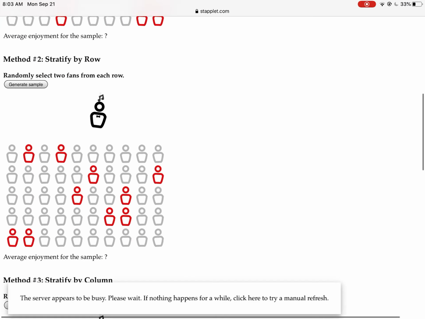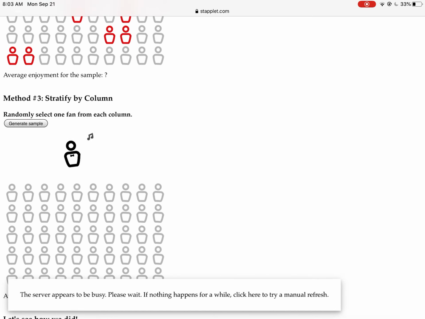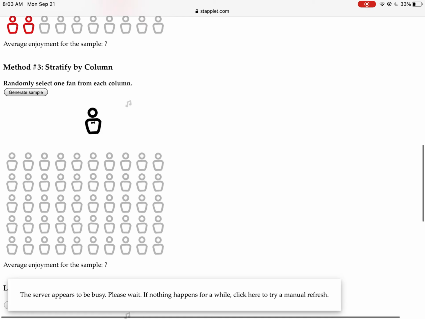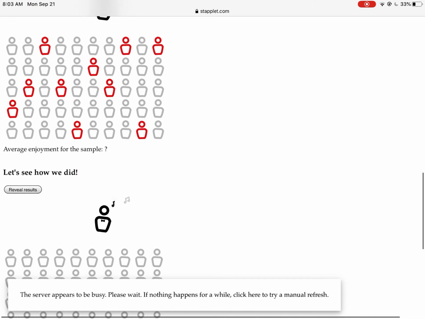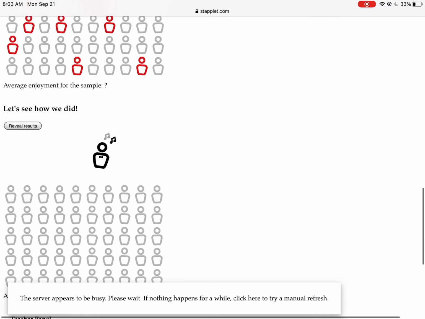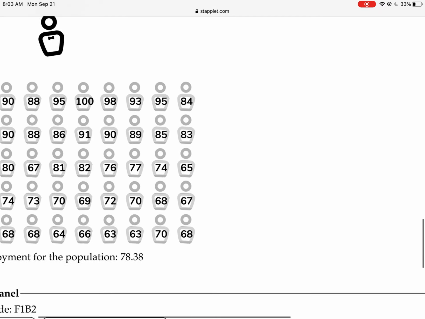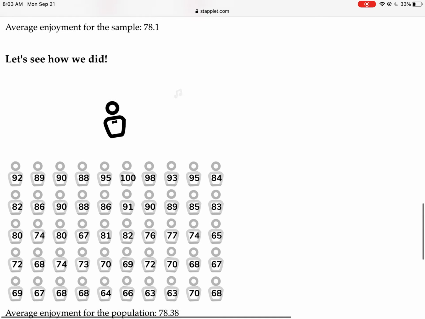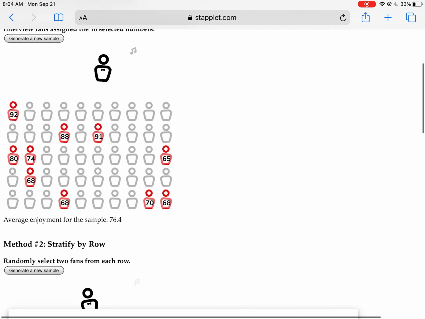So you'll notice that they did that. And then you're going to be stratifying by column. So you're going to hit Generate Sample, and it stratifies by column. And you can do Reveal Results. And you'll notice that it has all the ratings for how people enjoyed the concert. And then it has those ratings in relation to who you did.